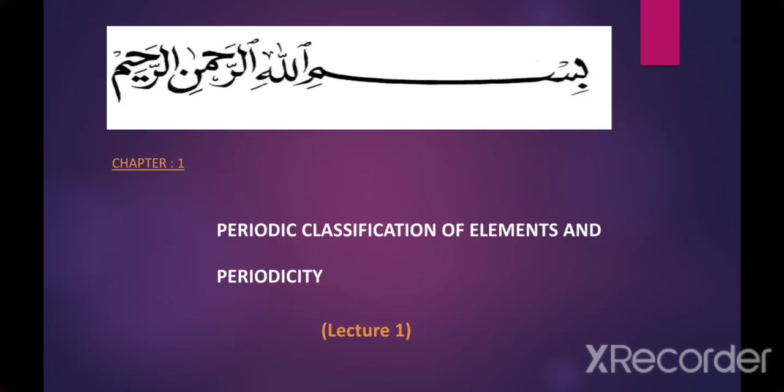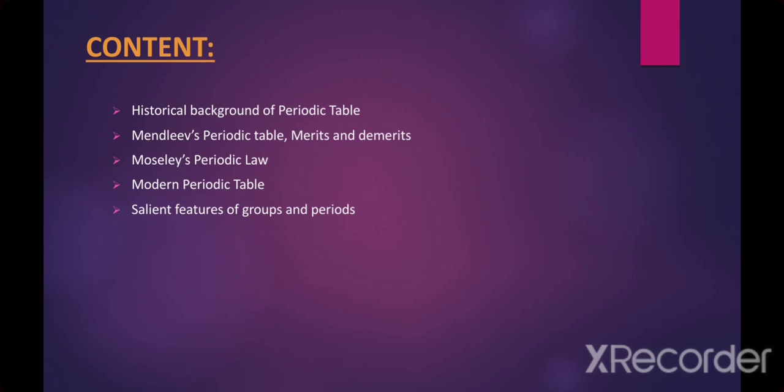Today we are going to start chapter number 1, Periodic Classification of Elements and Periodicity. In today's lecture, we will discuss the historical background of the periodic table, Mendeleev's periodic table, its advantages and disadvantages, Moseley's periodic law, the modern periodic table, and the salient features.